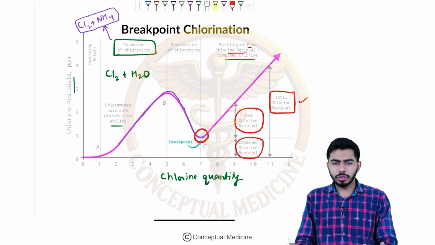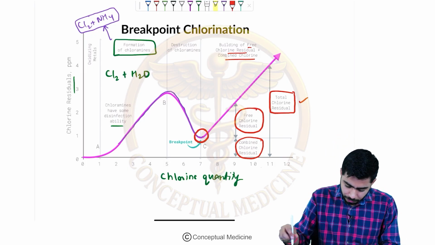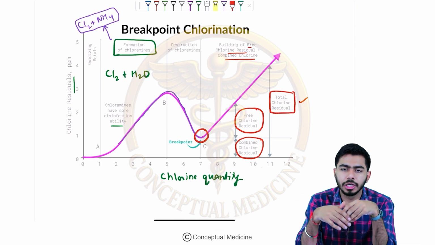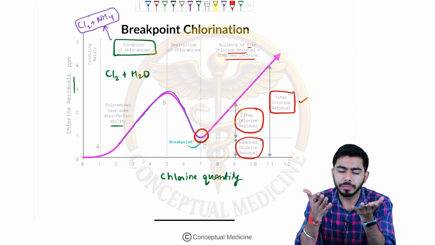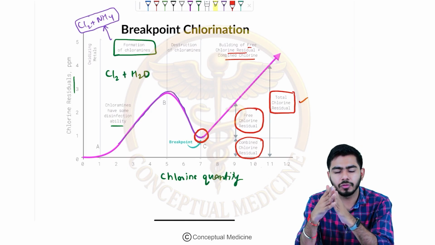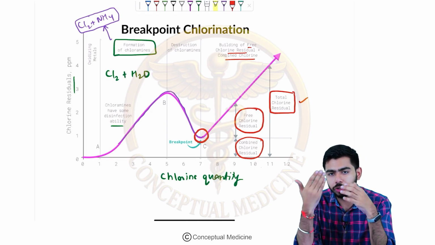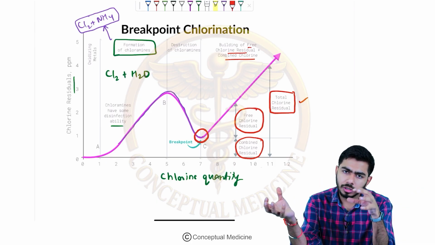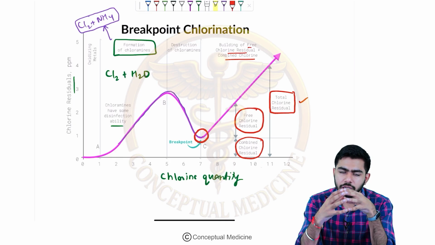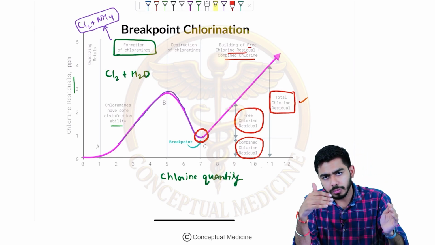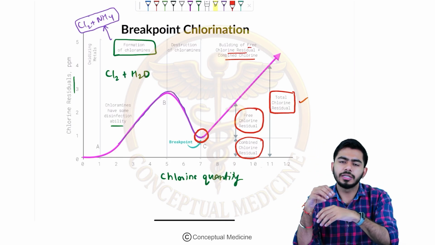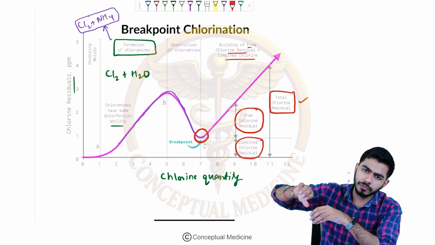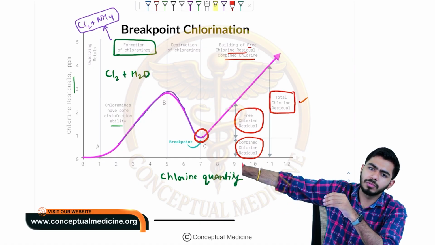So what I told you in this graph, first of all, is that once you add chlorine to the water, it forms chloramines. After that, excess chlorine leads to the destruction of these chloramines. Chloramine is simply the binding of chlorine with the ammonia from the microorganisms in the water. So there is formation of chloramine, destruction of chloramine, and then the breakpoint comes where the chloramine has been destroyed completely. After the breakpoint, free chlorine will be present and combined chlorine will be present.